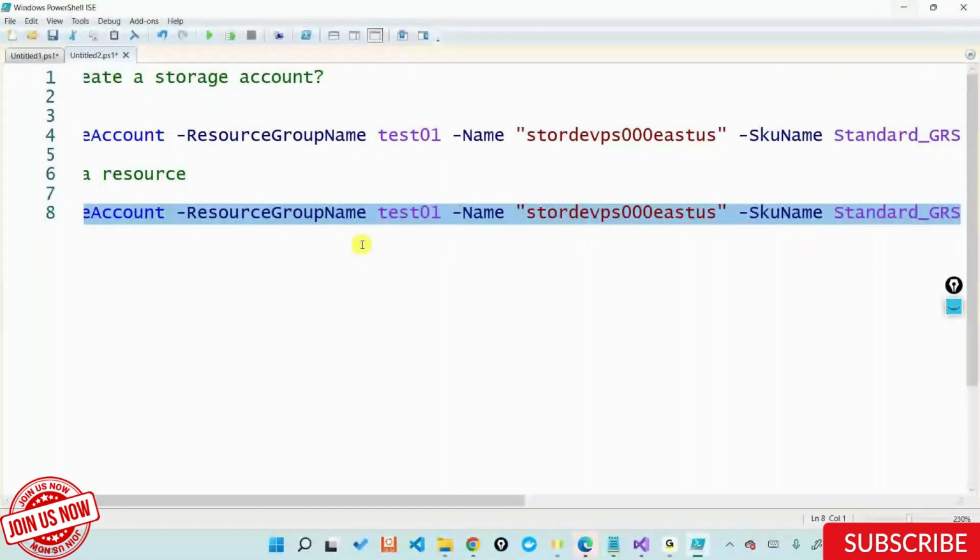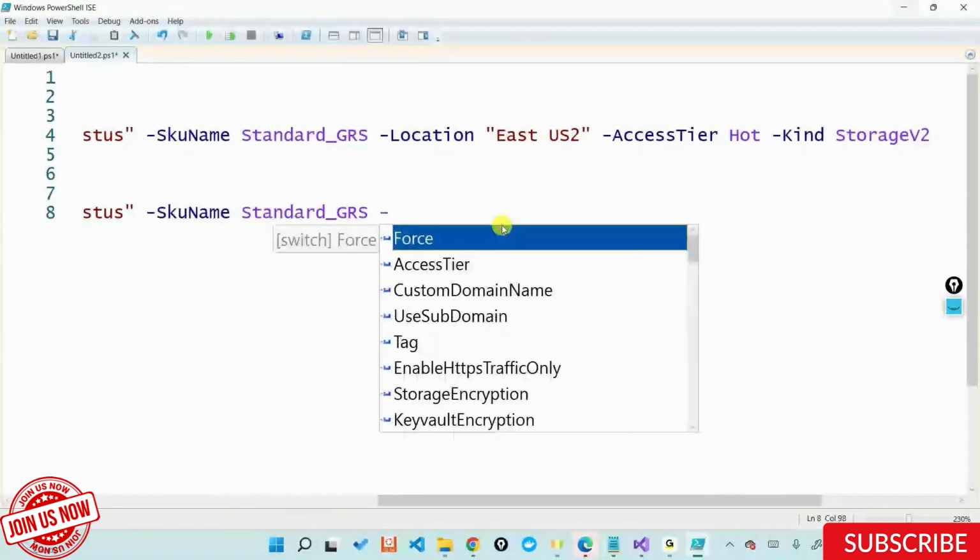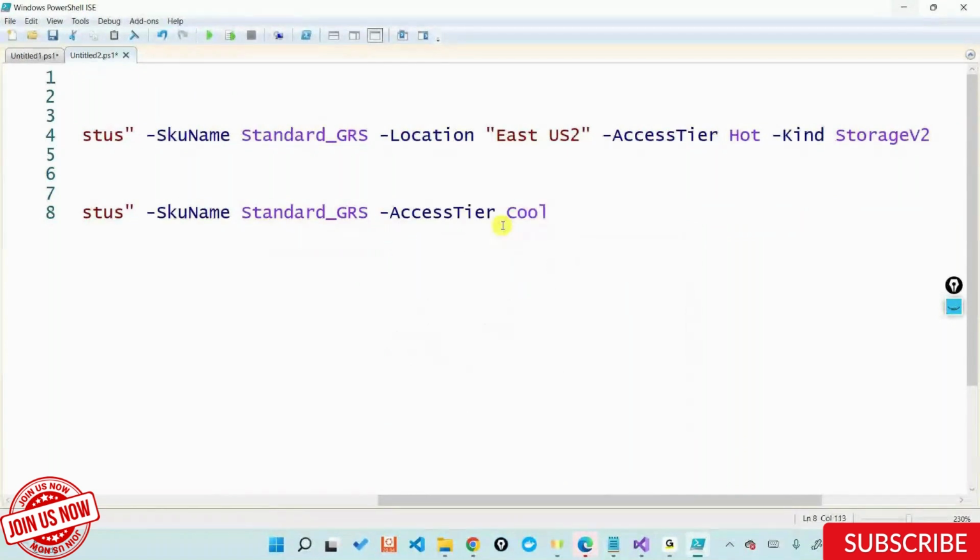Yes, same process we'll have to follow. You give the access tier. You can change two properties at the same time, not a problem. If you want to change, let's say, SKU name and the access tier, after the SKU name, just go ahead and pass hyphen access tier cool. You can also do this. And if you run this out, it will also change the access tier from hot to cool. So all the properties that are allowed to change, you can change all of them at once, or if you want to change it one at a time, you can also do that.